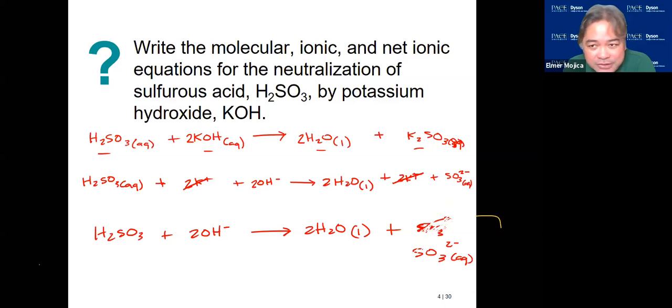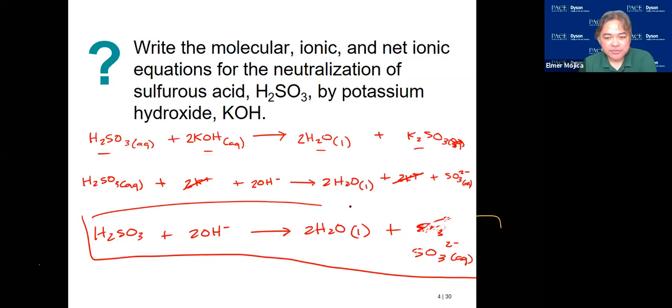Okay. That's why you should study after every session as much as possible. Okay? So this is now your net ionic equation.